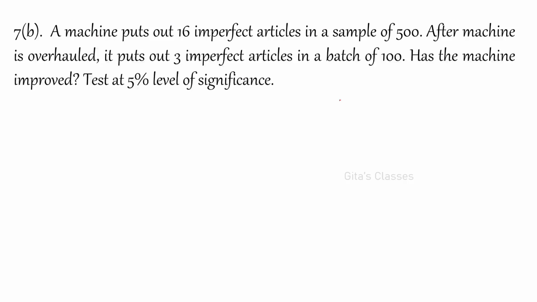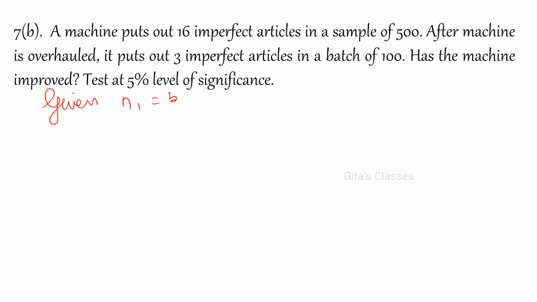Okay. Next, 7b. A machine puts out 16 imperfect articles in a sample of 500. After the machine is overhauled, it puts out 3 imperfect articles. That is, after overhauling, is there any improvement or not? Let us consider P1 and P2 to be before and after the overhauling.